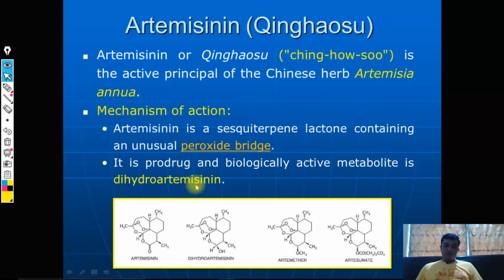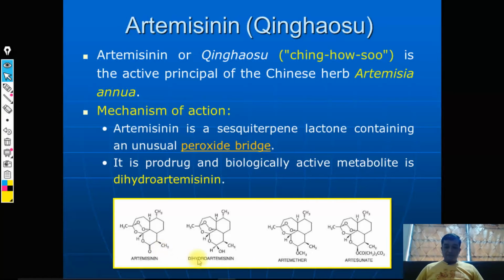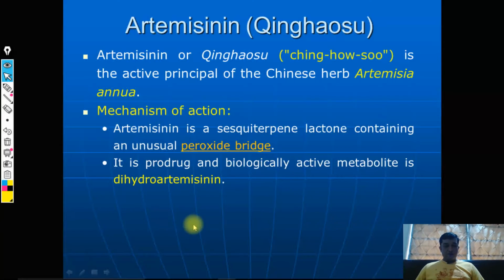Sometimes dihydroartemisinin can also be used directly, but definitely Artemisinin is the most widely used, that is why we have mentioned it this way. Now there are some issues with the pharmacokinetic profile of Artemisinin as well as dihydroartemisinin, and that is why scientists have developed some derivatives, for example artemether and artesunate. The pharmacokinetic profile of these two derivatives is smoother, and that is why they are preferred over these two compounds. Now what is the exact mechanism of action?